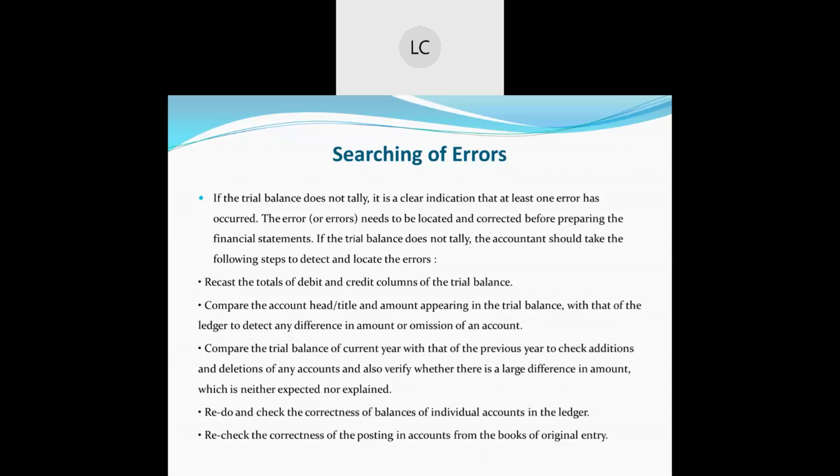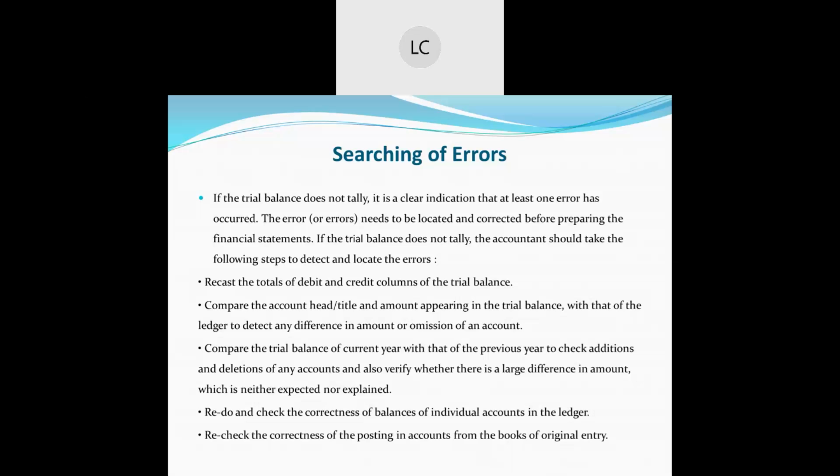Because we calculate the ledger accounts by the total method or the balance method for the trial balance. So you can get the errors from the ledger account only. So first you are going to see the individual accounts in the ledgers, then recheck the correctness of the posting of the accounts from the books of original entry.